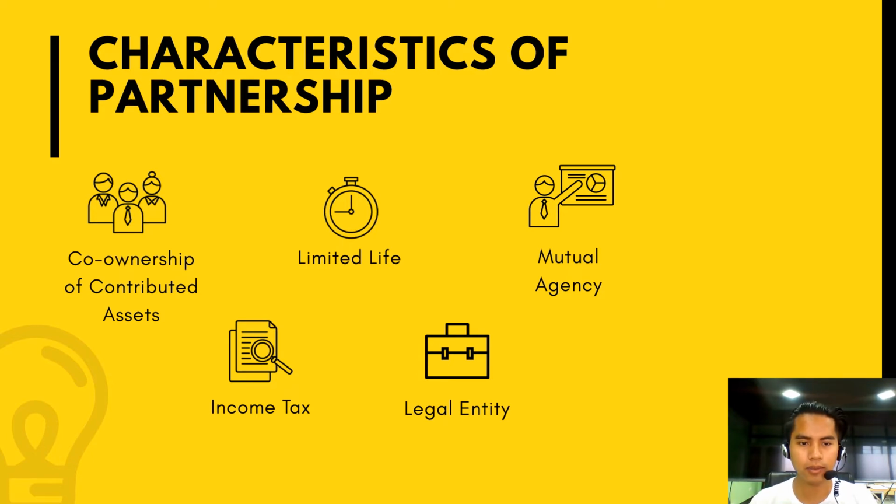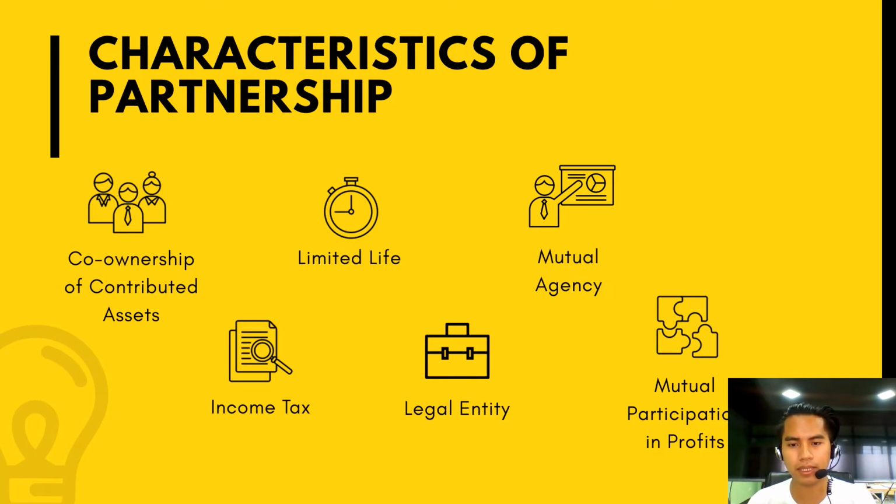The next one is the mutual agency characteristic. So in here, the partners are agents of the partnership for the purpose of its business. As such, a partner may legally bind the partnership to a contract or agreement that is in line with the partnership's operations. The next one is the mutual participation in profits. The partnership is created as a business, a profit-oriented entity. As such, each partner is entitled to his share in the partnership profit.